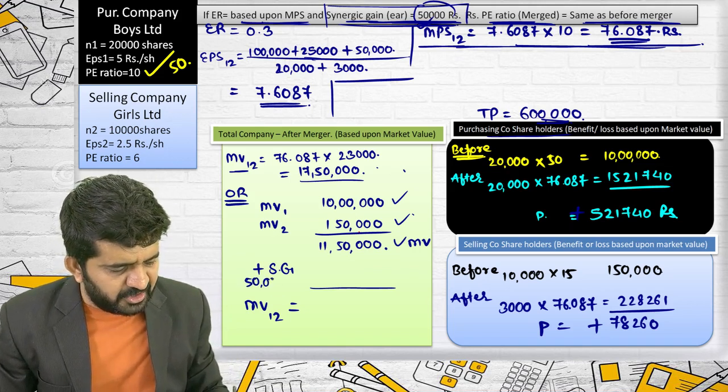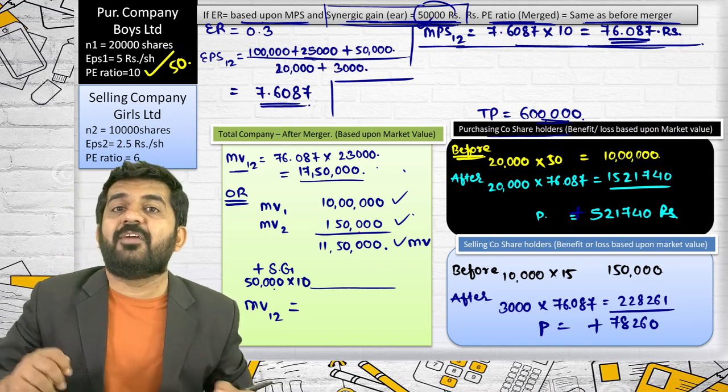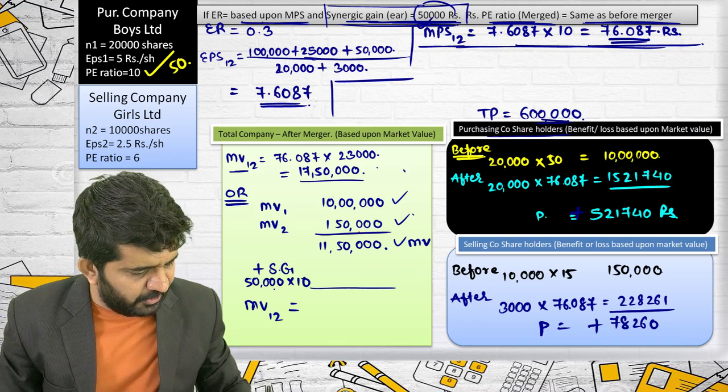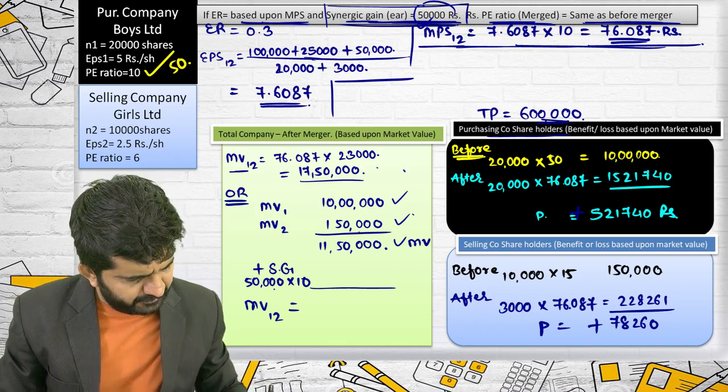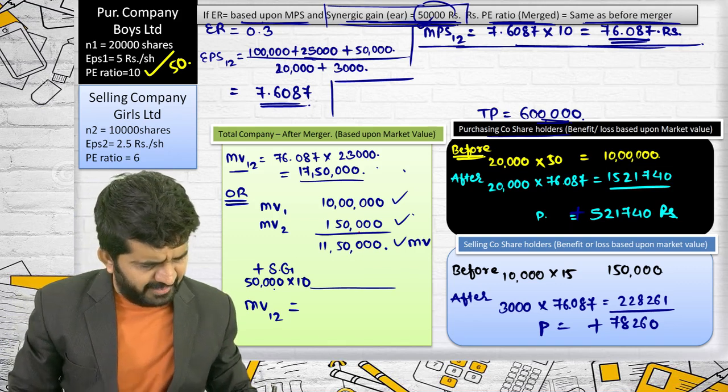So what is your synergic gain based upon earnings? 50,000. When you multiply with the P ratio of the merged entity, it is 5 lakhs rupees.